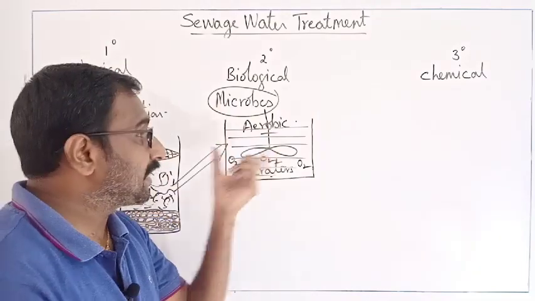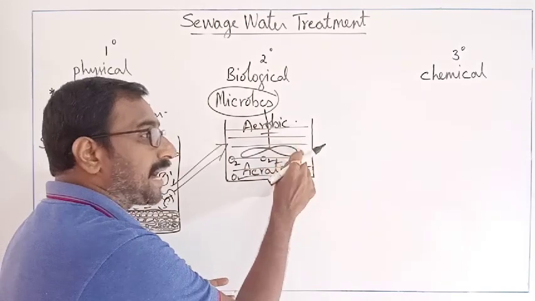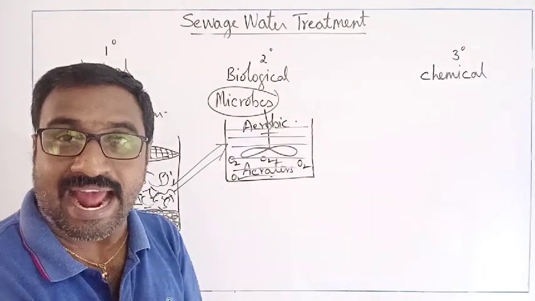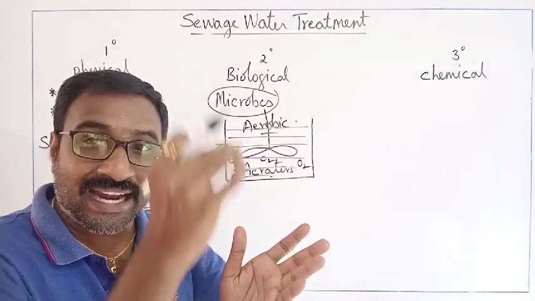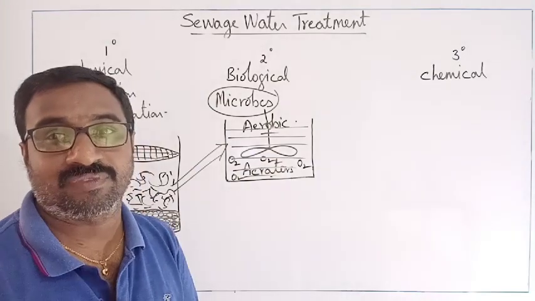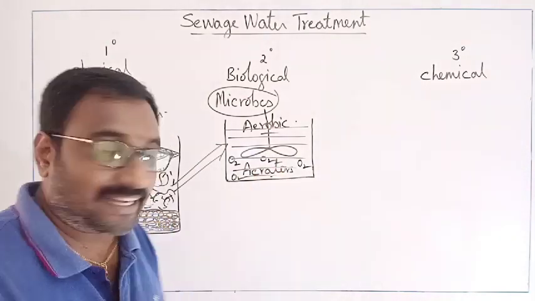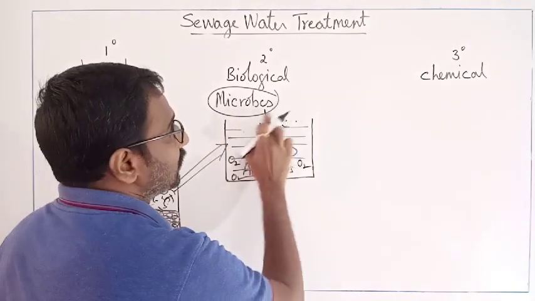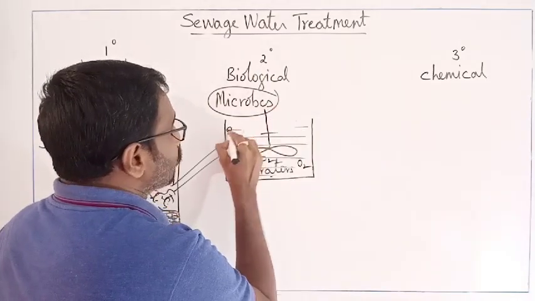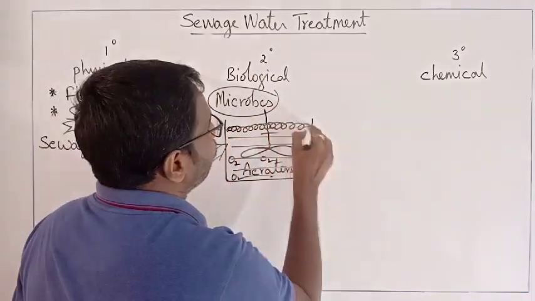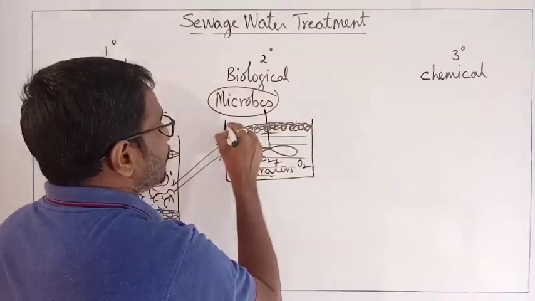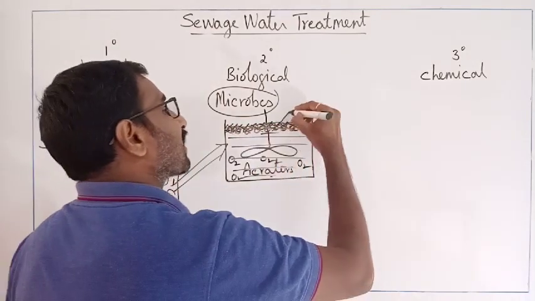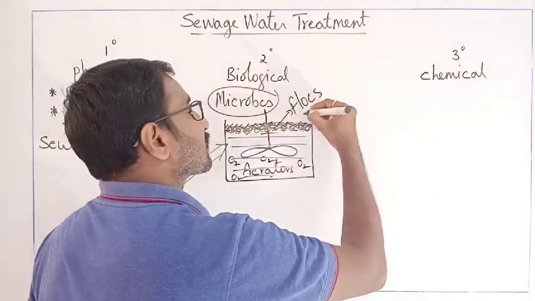Understood what I told? Whenever the industrial effluent is passed into the secondary treatment aerobic tank, a large amount of oxygen is added and the BOD gradually decreases. That's what happens in this aerobic tank. Continuously aeration is done. At last, you are able to see the formation of some mesh-like structures. These are called flocks.